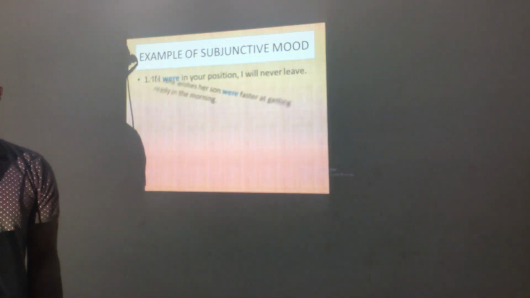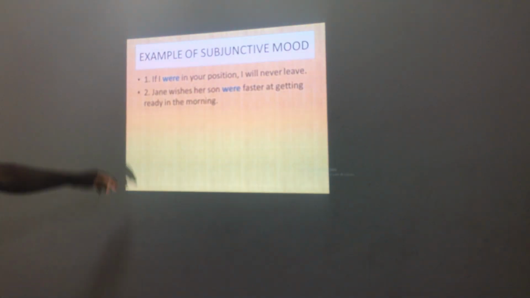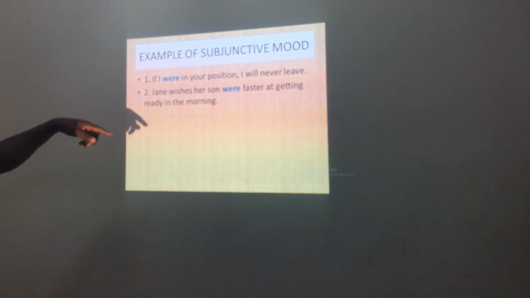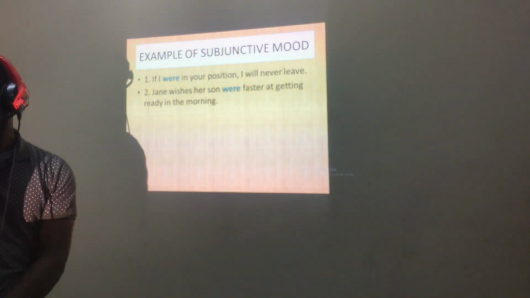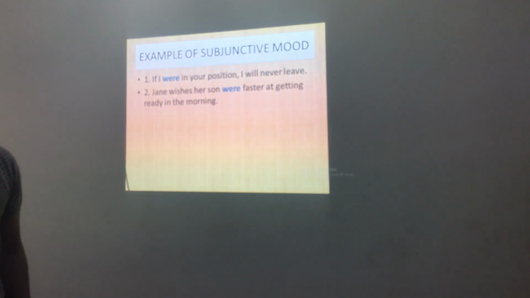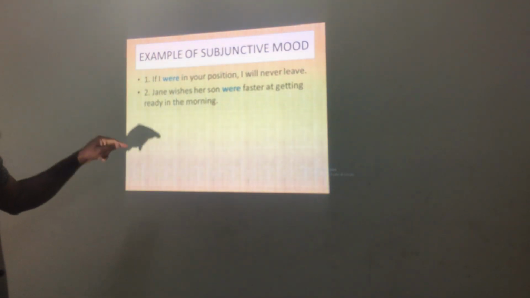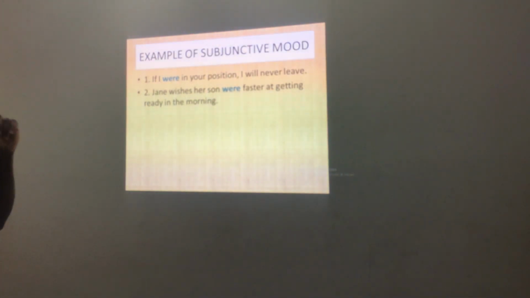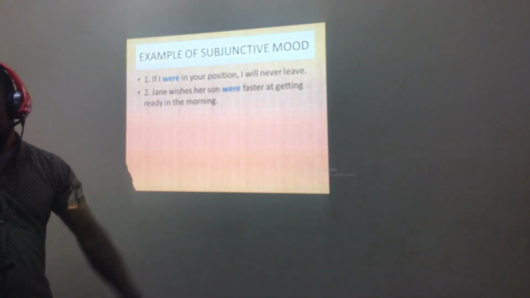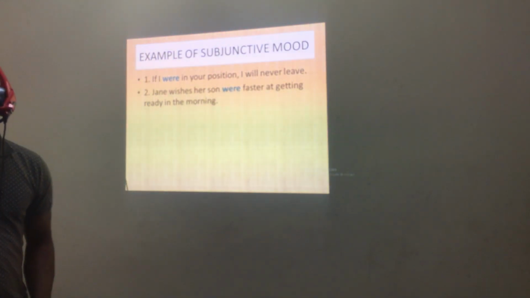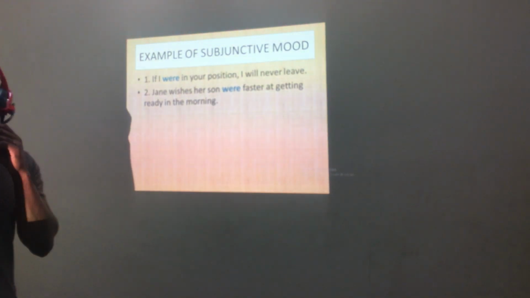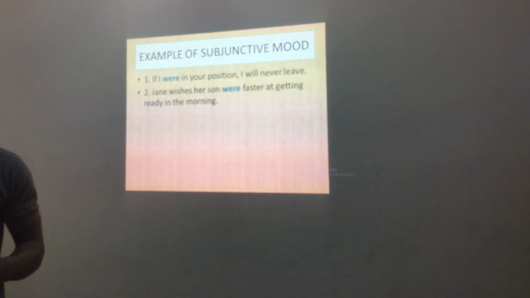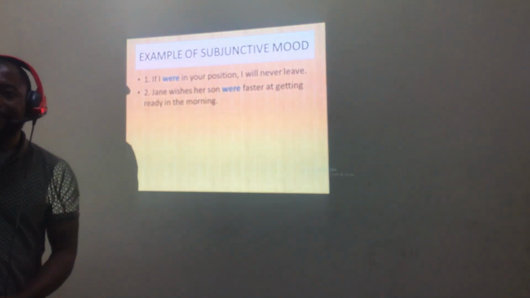Now, the second example here: Jane wishes her son were faster at getting ready in the morning. Now, look here, there are some students, if you are dressing in the morning to go to school, you are kind of sluggish and sleeping.